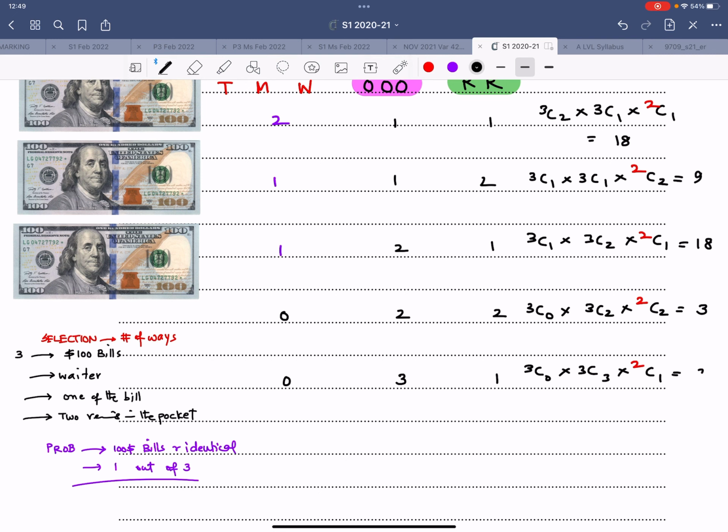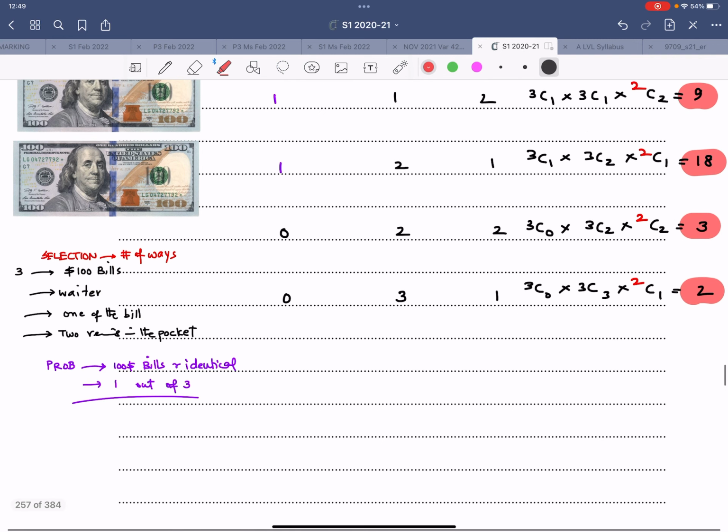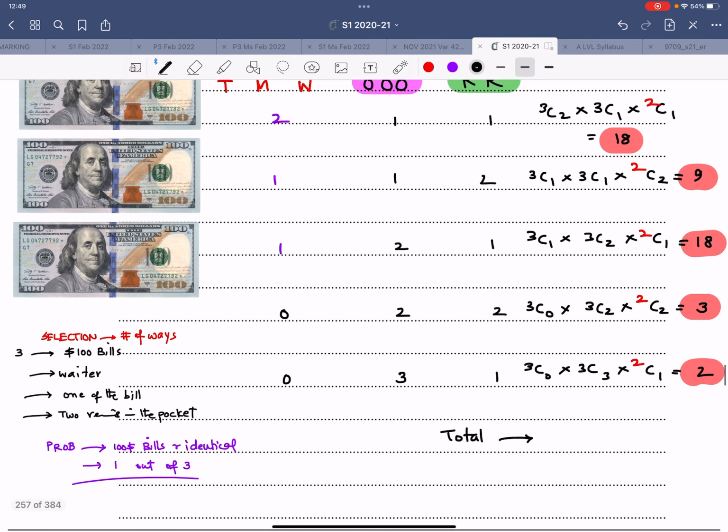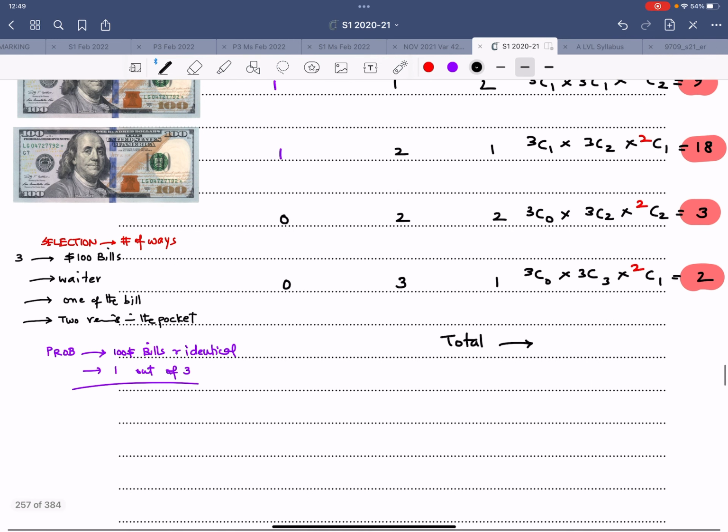So these are the 5 possible answers that you will end up with. Let me highlight it. This is 18, 9, 18, 3, and 2. So when I add these up, 5 plus 9 is 14. 14 plus 36 is 50. So this total is 50.